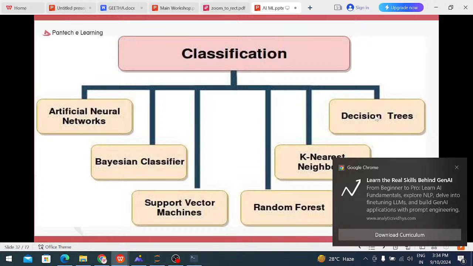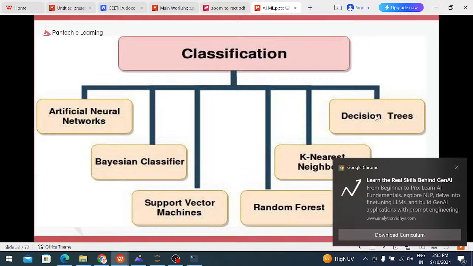When the condition is false, it will execute the false block only. It will execute yes or no, only one. That is known as classification. We classify the data in two ways: yes or no, true or false, zeros, ones.